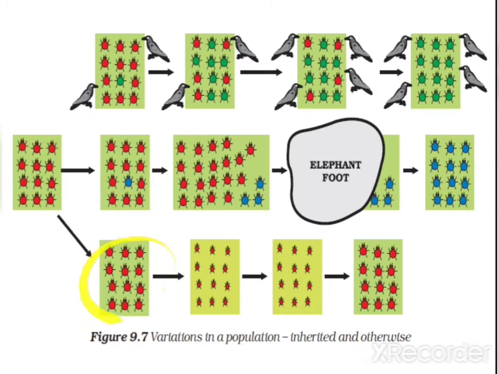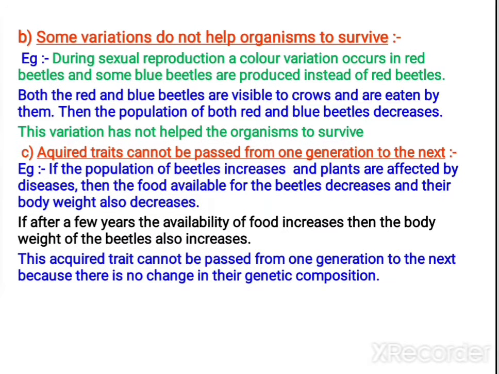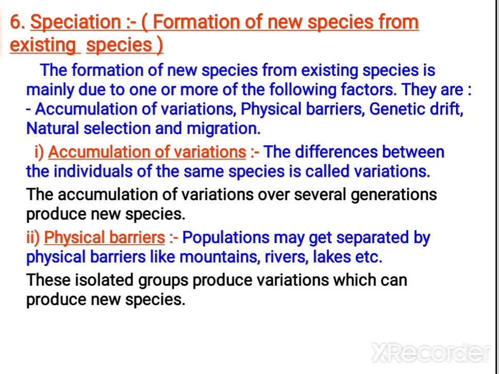So that only we studied in this example. Here the beetle, when they could not find food, slowly the size decreased. Then later it came back to the original size. So here it is only an acquired trait, it is not an inherited trait. That's why the acquired trait cannot be passed from one generation to another, and it does not help in evolution also. Okay, so here we studied three types. So next, let us study speciation.